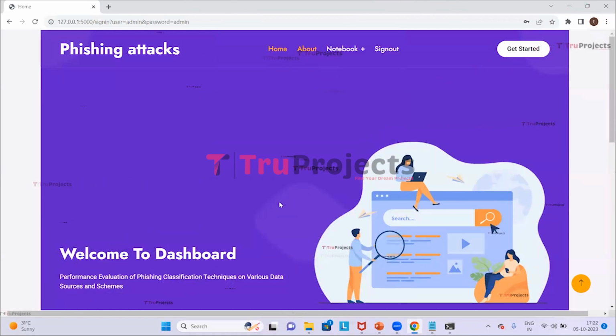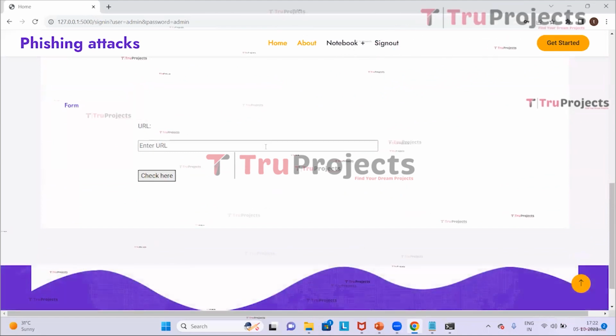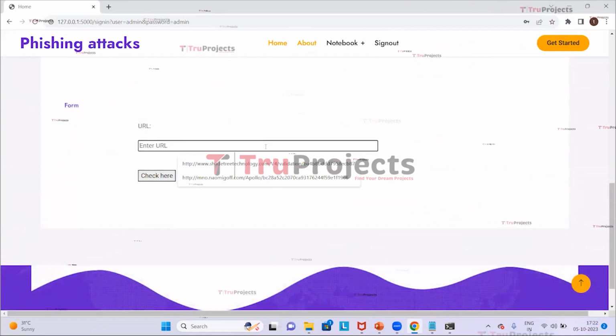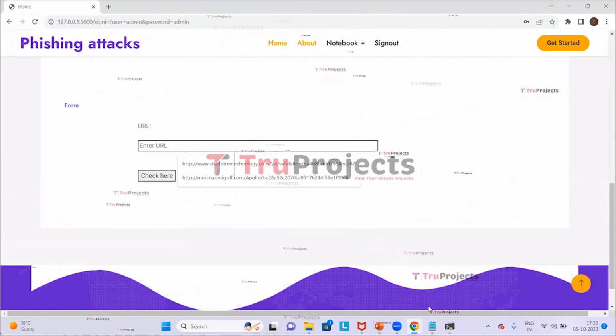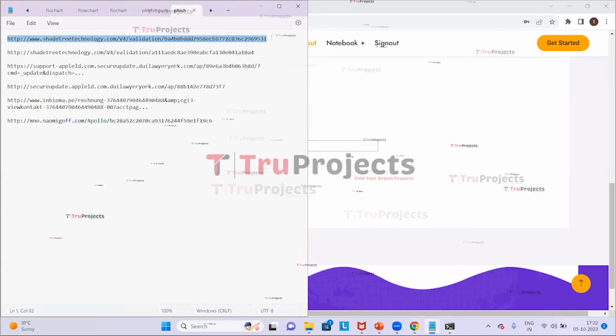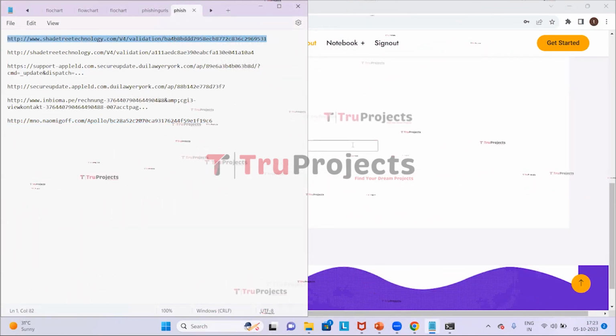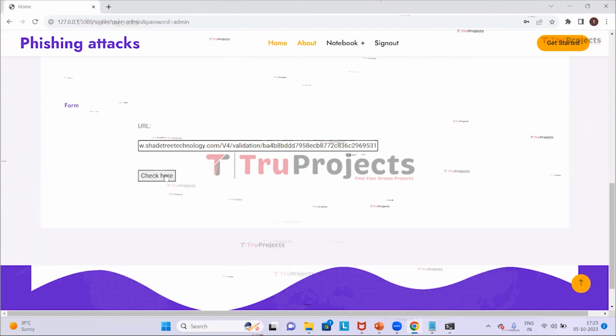We have signed in successfully and we are redirected to the phishing detecting page. Here we need to provide the URL, and then it will redirect to a page where it will determine whether it is a phishing URL or not. So here we will give the input as URL. So I'm selecting the first URL as the input. I'm copying it. And here we'll paste the link, which is the URL. And now we need to click on check here.